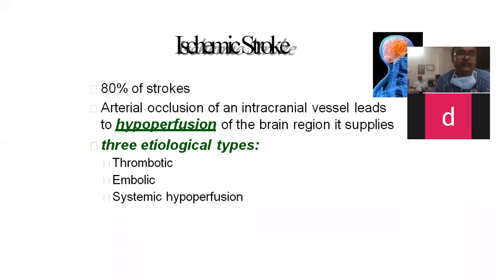The common causes of stroke being thrombosis, embolism, and hemorrhage. Common causes. These three only you have to tell in the exam first initially. Afterwards, you can add extradural hemorrhage, subdural hemorrhage, subarachnoid hemorrhage, ICH, etc. You can add. But initially, you have to tell thrombotic stroke, embolic stroke, hemorrhagic stroke only.